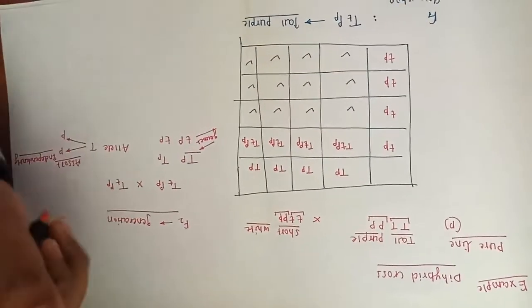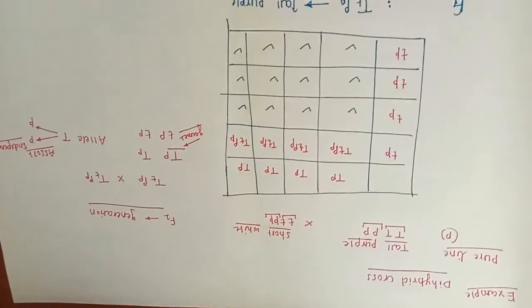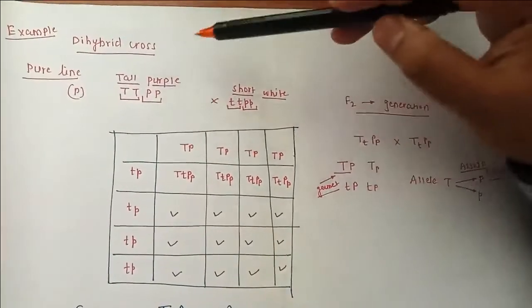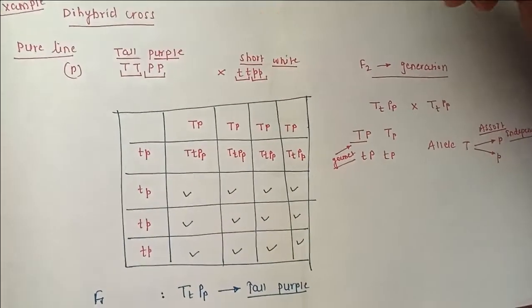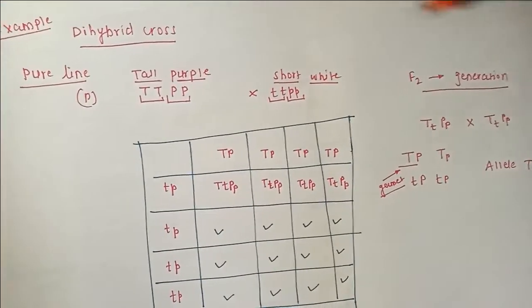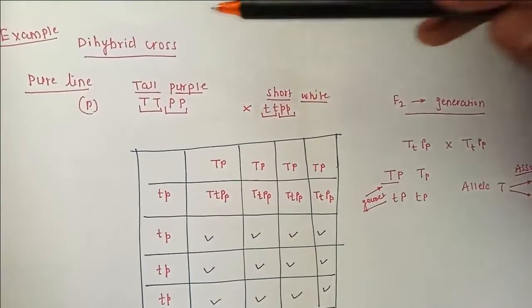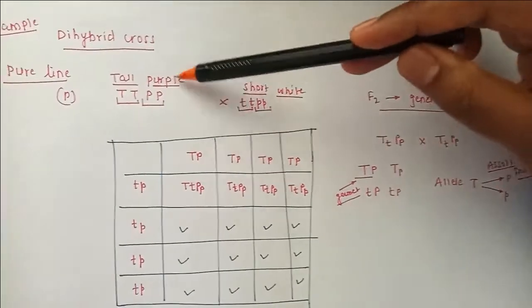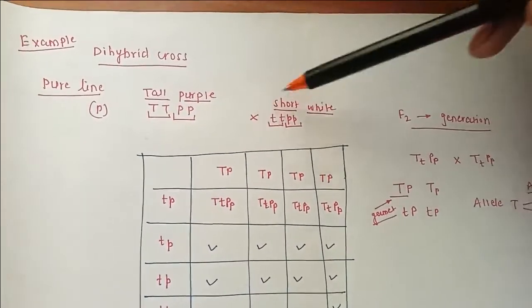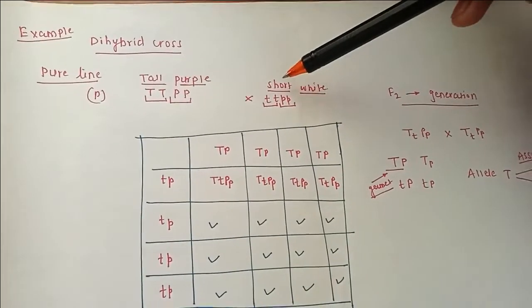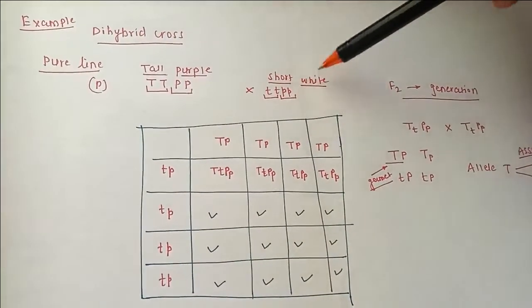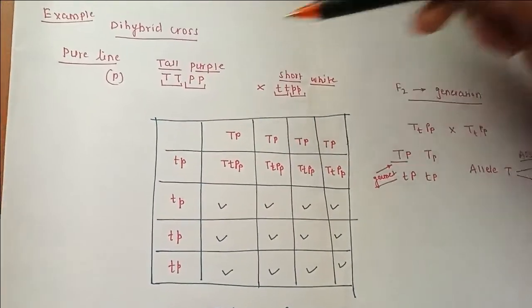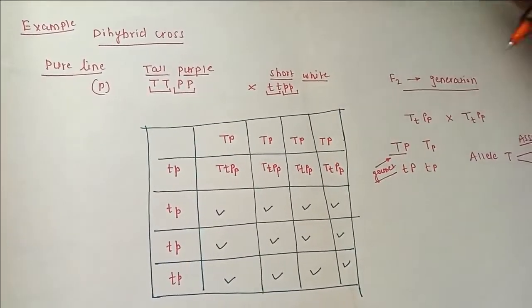So we can explain the law of independent assortment by taking this example. I have taken the dihybrid cross. Dihybrid, monohybrid and trihybrid crosses we'll study in the next subtopic; here it is just for example. A dihybrid cross means taking two properties of the pea plant. Tall is dominant, purple is dominant, capital T and capital P. I hybridize it with another plant which is short, small t, and white, small p. So again two alleles for each property. It is not multi-allelism; it is two alleles, as we generally consider.